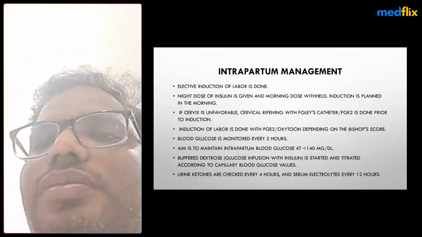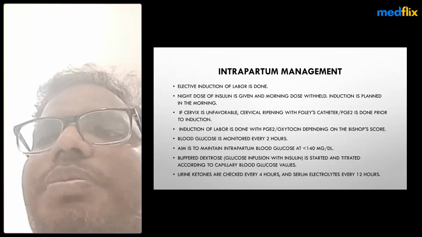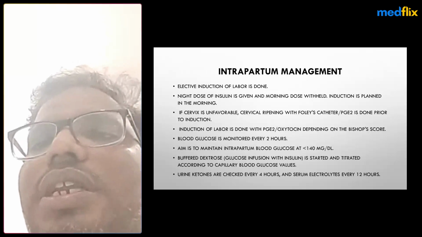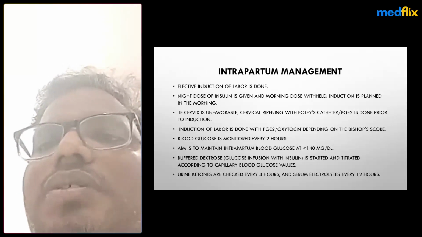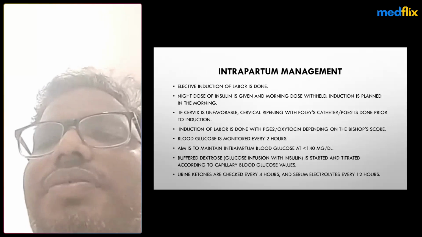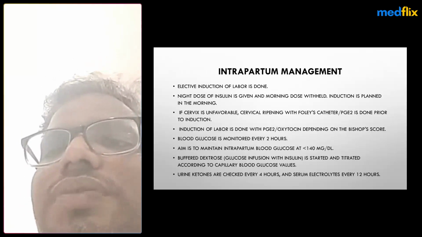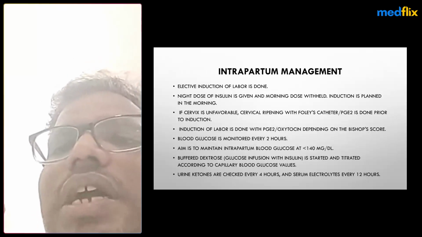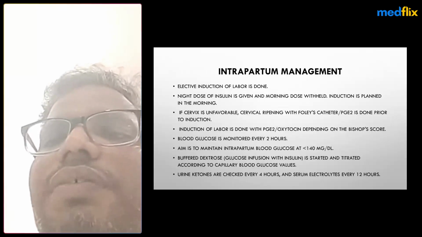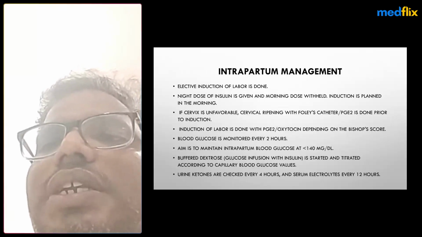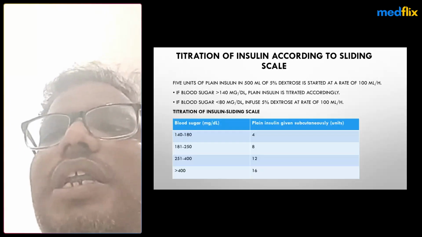Intrapartum, for elective induction of labor, the night dose of insulin is given and the morning dose is withheld before induction planned in the morning. Induction of labor is done with oxytocin depending on Bishop score. Blood glucose monitoring is done every 2 hours, maintaining blood glucose less than 140 mg/dL. They have to get glucose infusion with insulin, which we start and titrate according to capillary glucometer checks. We also check urine ketones every 4 hours and serum electrolytes every 12 hours during the intrapartum stage while they have induction of labor.